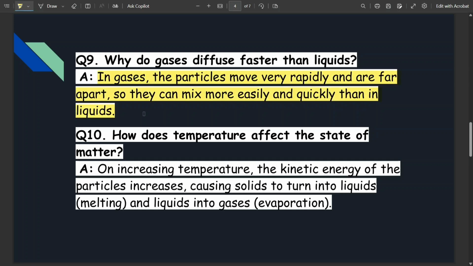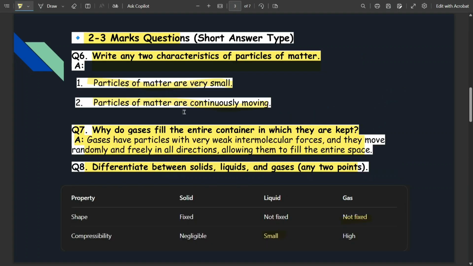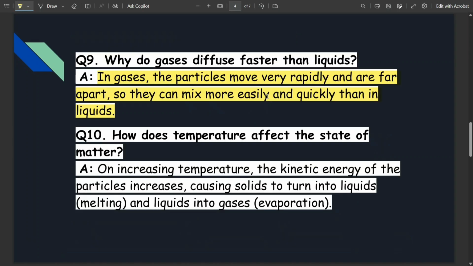in liquid. We see earlier gases have low intermolecular forces, like here we see very weak intermolecular forces and they move randomly and freely in all directions. So यहाँ पे यही बताया गया है कि कैसे ज़्यादा जल्दी डिफ्यूज़ करते हैं gases compared to liquid. सो question number 10, how does temperature affect the state of matter?